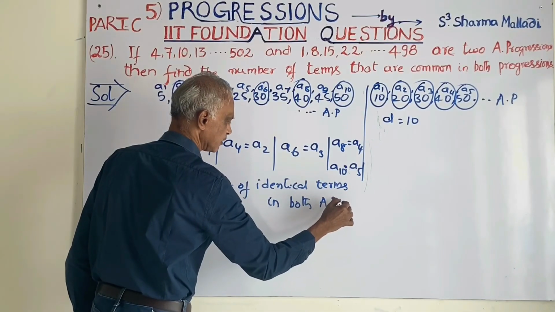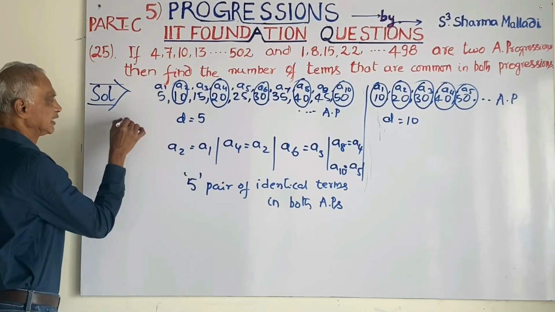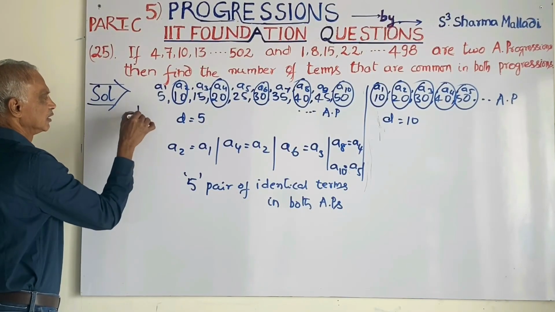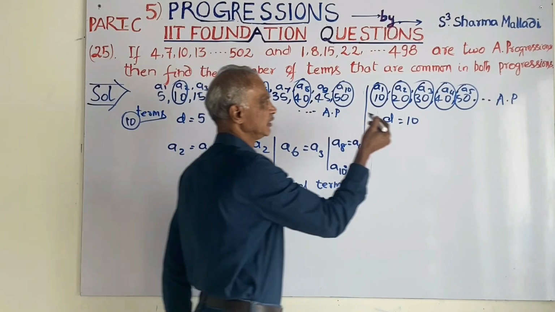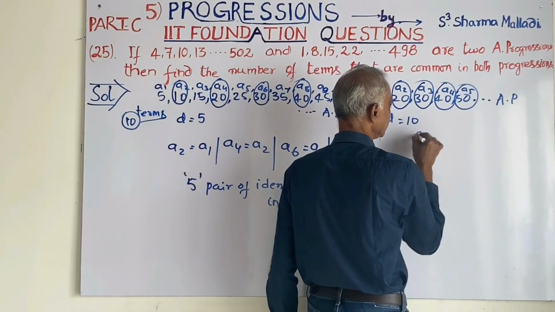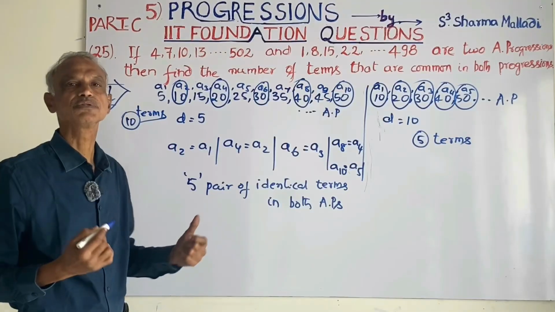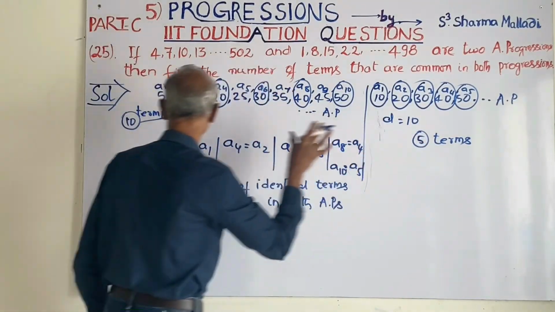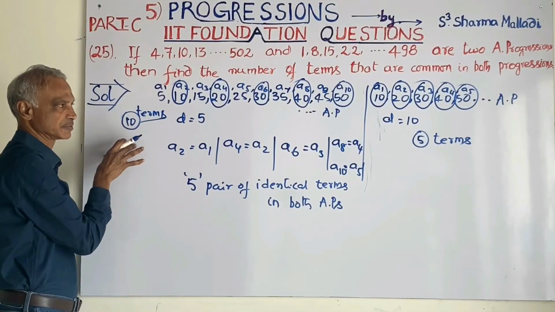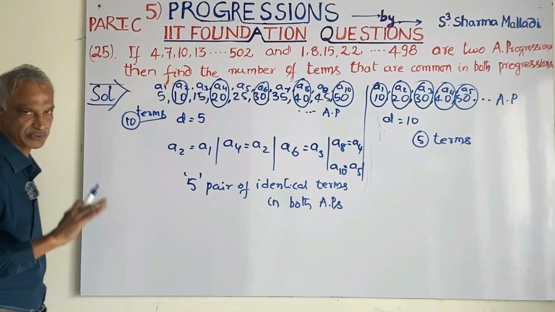In both APs, in this progression, how many terms are there? 10 terms. Here, how many terms are there? 5 terms are there. Only 5 terms are identical, because here we have 5 terms, and even though we have 10 terms, only 5 terms are identical in both progressions.